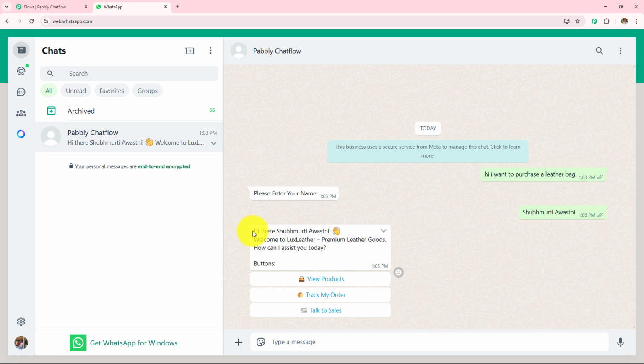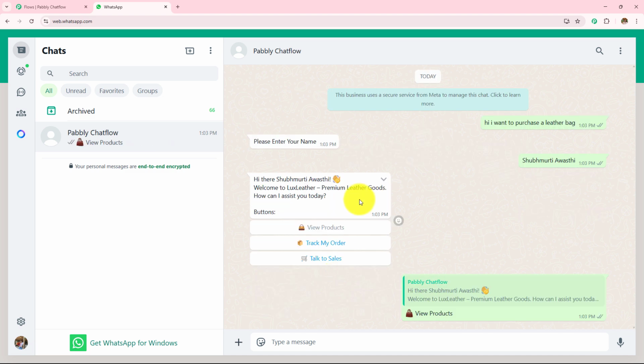And here I have received the next message. Here you can see that my name has been placed in this message. "Hi there, Shubhamurthy Awasthi. Welcome to Lux Leather, Premium Leather Goods. How can I assist you today?" Then I have these buttons, and as soon as I click on these buttons, a message will be sent to me. So let's click on this View Products.